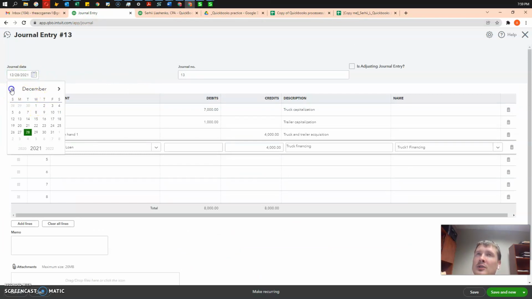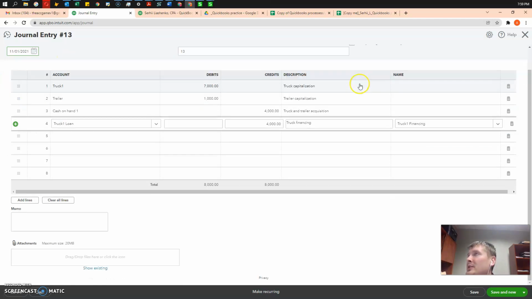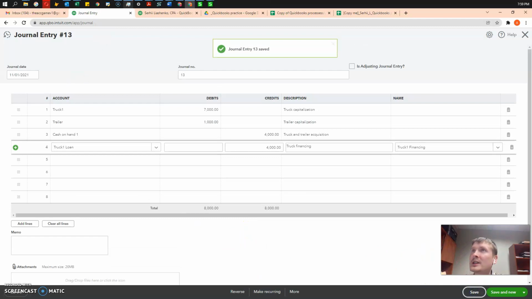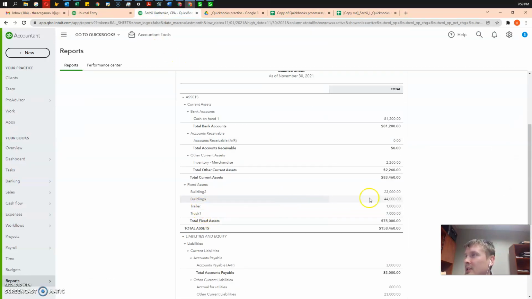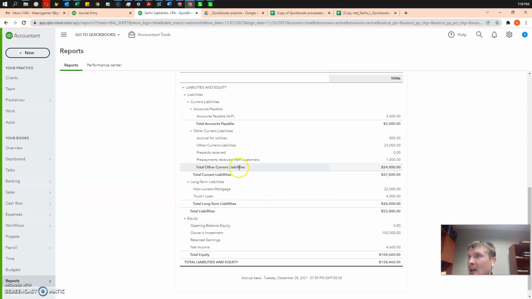Our journal was November 1st, so we put November 1st here, and we save the entry, and we go to the balance sheet, and we see our truck and trailer on the balance sheet, and as well we see Truck 1 loan under long-term liabilities. So that concludes that part of the lesson on the asset acquisition.